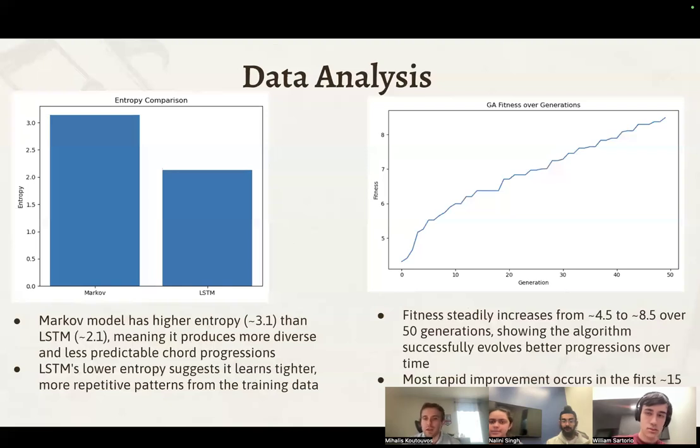So we'll go from left to right. For entropy, we're only comparing Markov and LSTM because these two work with probabilities. Markov, in this case, has a higher entropy, meaning it is more diverse in what it's producing, a little more random. On the right side, we have GA fitness over time. As you can see, there's a pretty steady trend upward, meaning that we trained our model very well on the data, and we got a pretty successful output as indicated by the recordings.